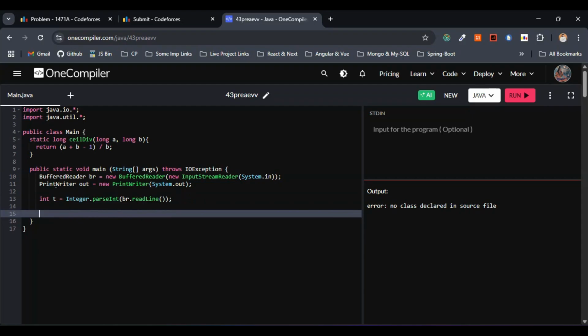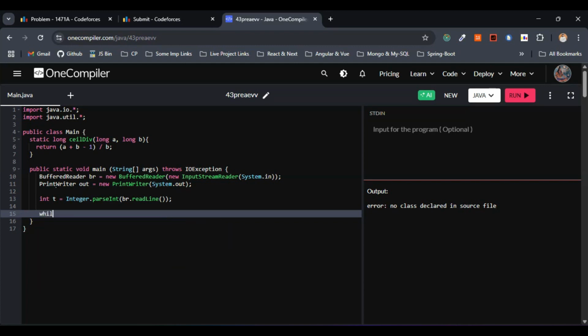This is fine. So next, let's do one thing. We have to read the size of the array and divisor for the beauty, nothing but we have to read n and x. In the first line, we have been given n and x, right? So 3 3, we were given 3 3 in the first example, right? So here we have to read the size of the array and divisor of the beauty, n and x.